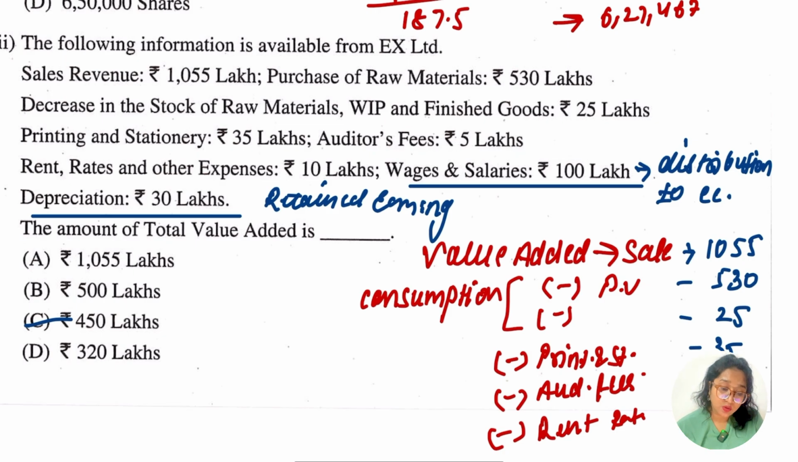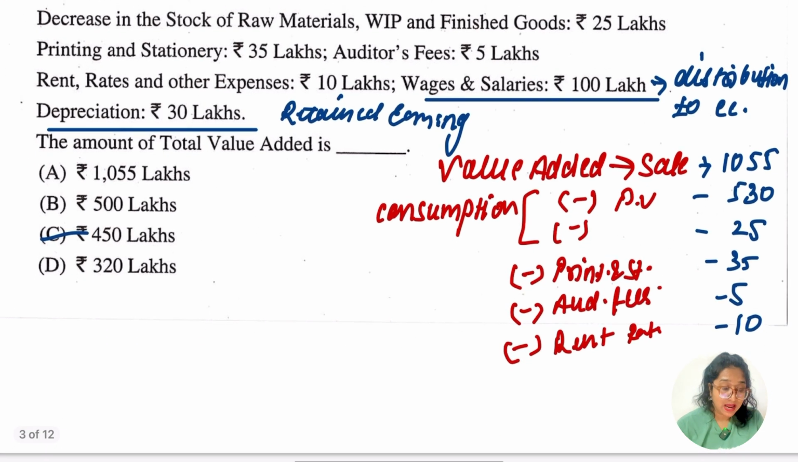So to find the total value added from the sale, we have to reduce the purchase value, decrease in stock of raw material, printing and stationery, audit fees, and rent and rates. So we'll have 450 lakh. So this is going to be our answer.